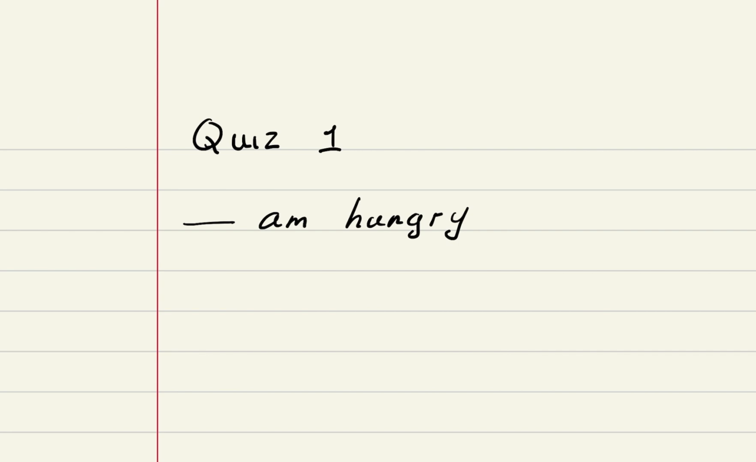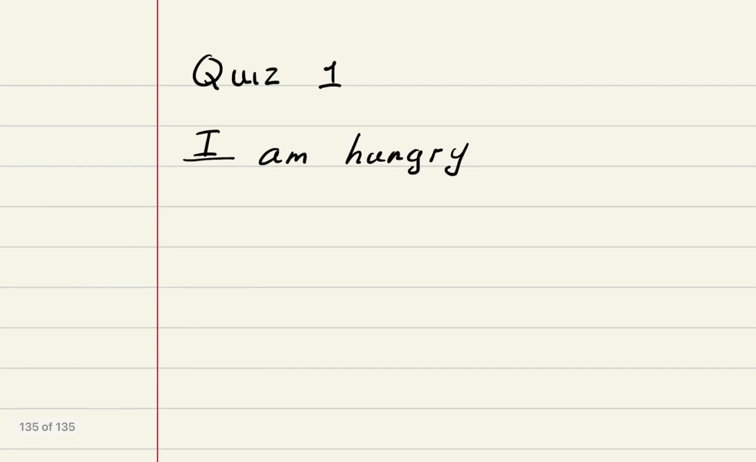Remember, we would put the first person singular. I am hungry. We're talking about ourselves, right? And remember, this is the subject. So you are the subject. I am hungry. That's what the subjective personal pronouns are. You're talking about yourself and you are the subject. You're the center of the attention. Okay, let's do another quiz. Let's do quiz 2.